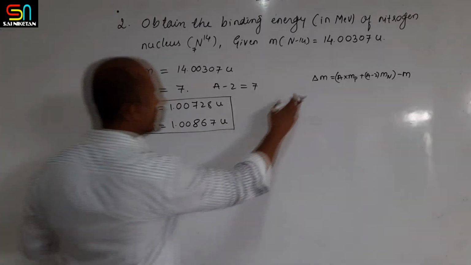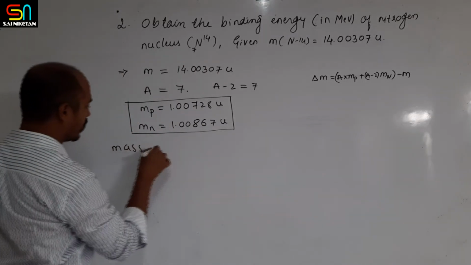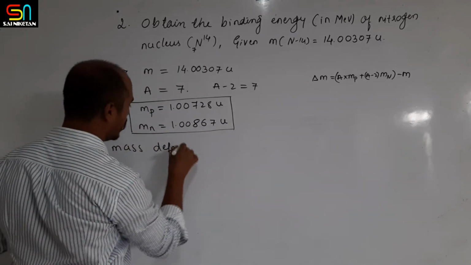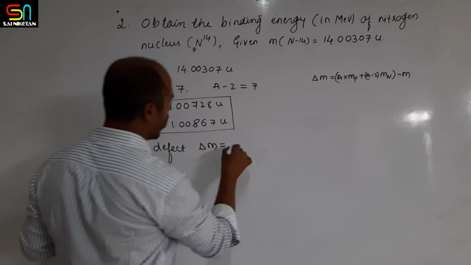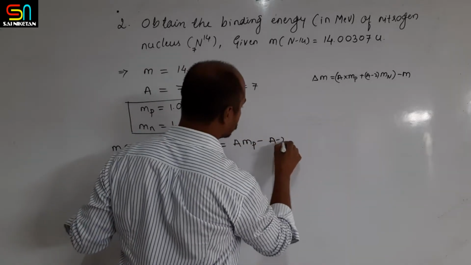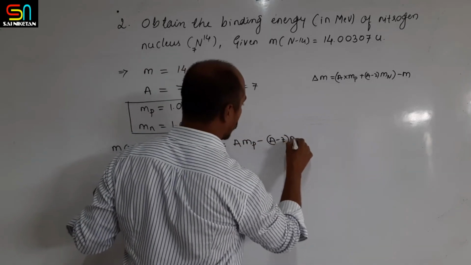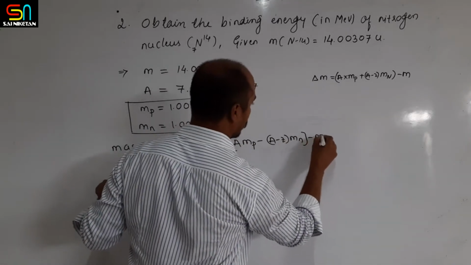Then use this mass defect equation. First we have to calculate the mass defect: delta M is equal to A times the mass of proton plus (A minus Z) times the mass of neutron, whole minus M.